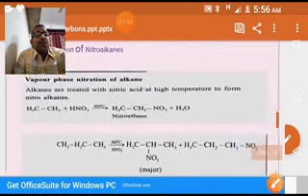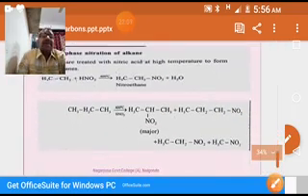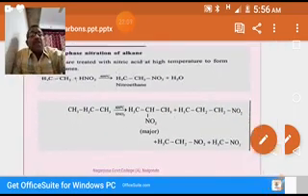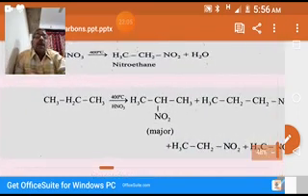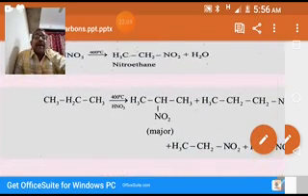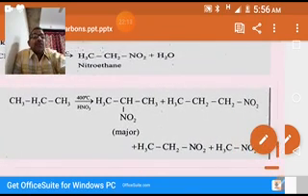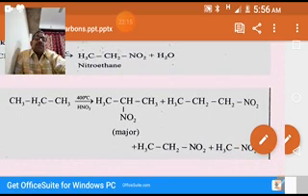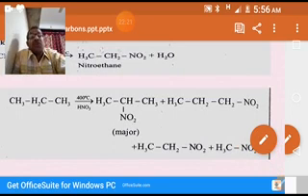In this second example, if you take propane, you see, this is propane. When propane is treated with nitric acid at higher temperatures, we expect two types of compounds. We are getting a mixture of compounds.